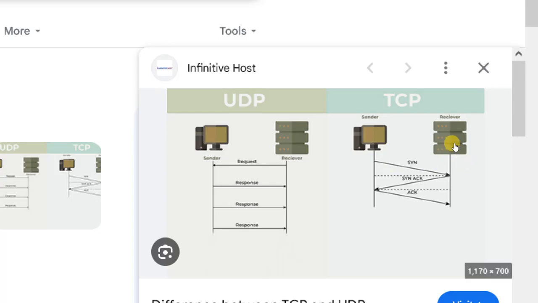But in TCP, the communication between two devices is established first. They establish the connection by sending a SYN packet to the receiver. Then the receiver responds with a SYN-ACK packet. Then the sender responds with an acknowledgement packet. This is called the three-way handshake. When two devices are communicating with each other, they use either UDP or TCP.